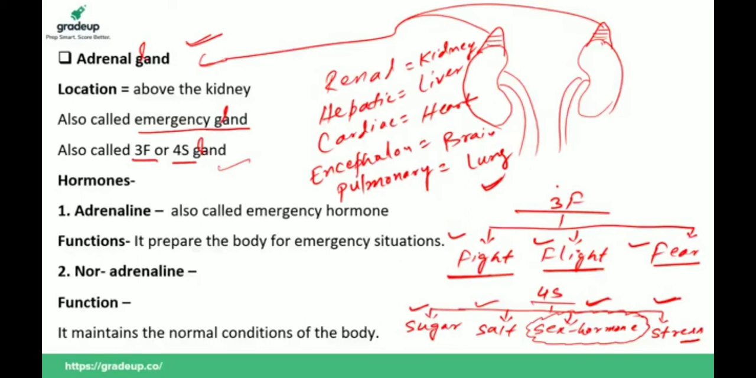Now the hormone secreted by adrenal gland is adrenaline. It is also known as emergency hormone. So if you talk about the emergency gland, it is adrenal gland, but if you talk about the emergency hormone, it is adrenaline. Adrenaline is secreted by adrenal gland. And what is the function? It prepares the body for emergency situation. If there is an emergency situation, adrenal gland secretes adrenaline, and adrenaline prepares the body for emergency situation.